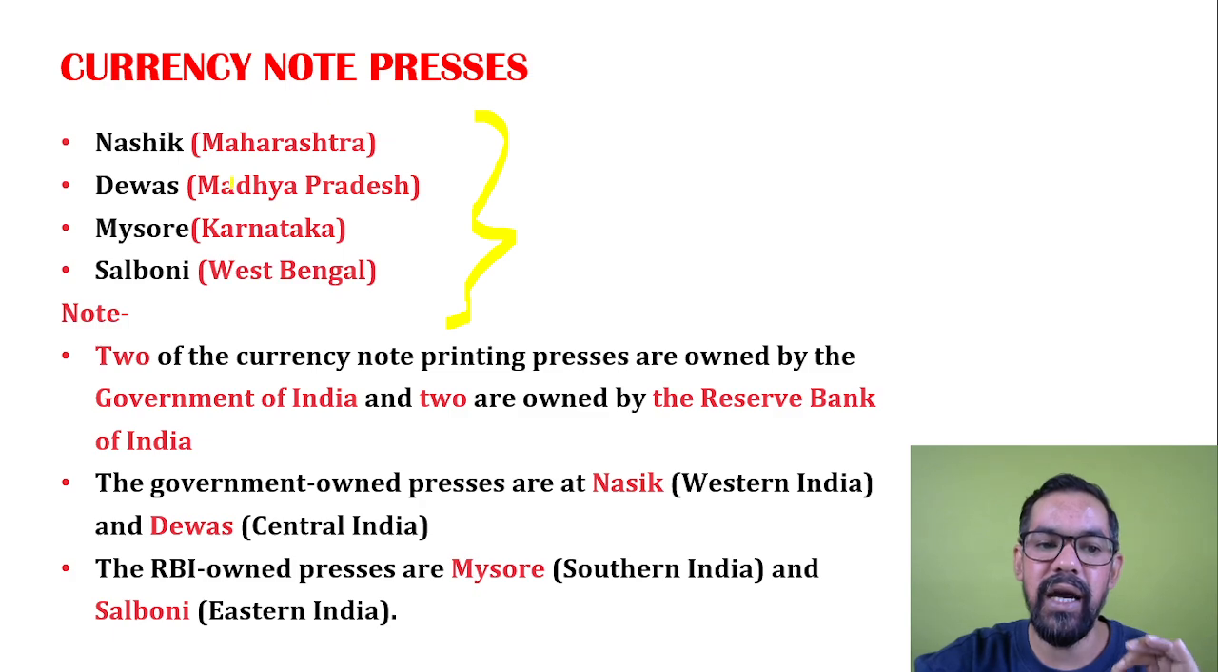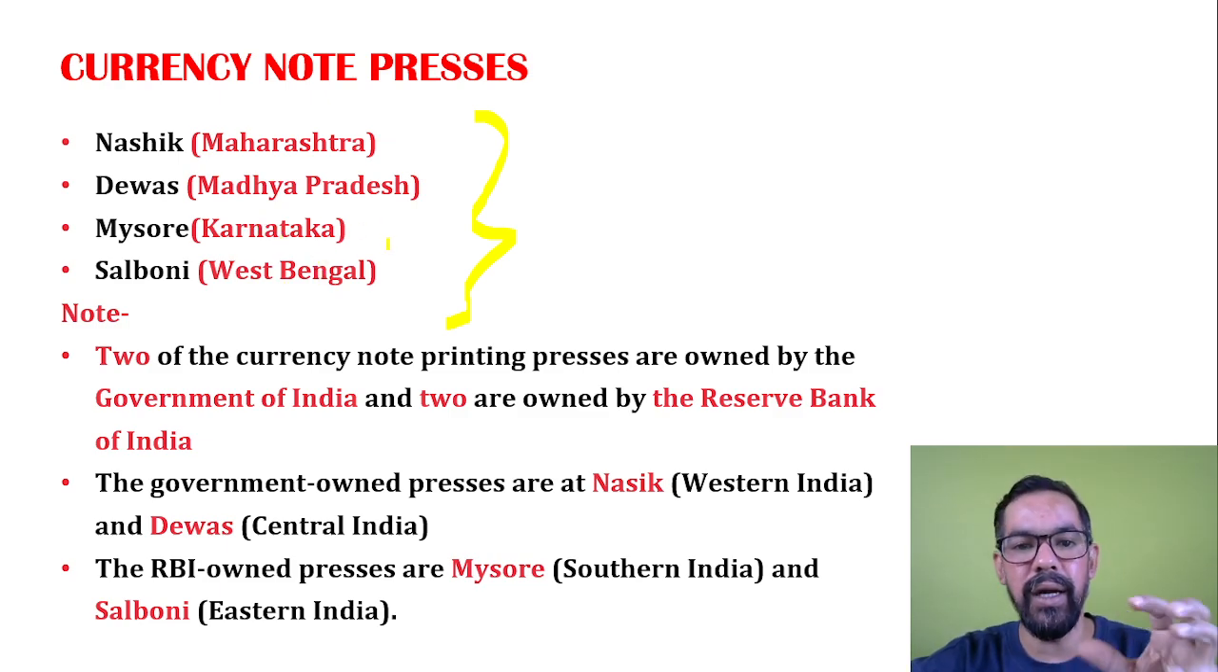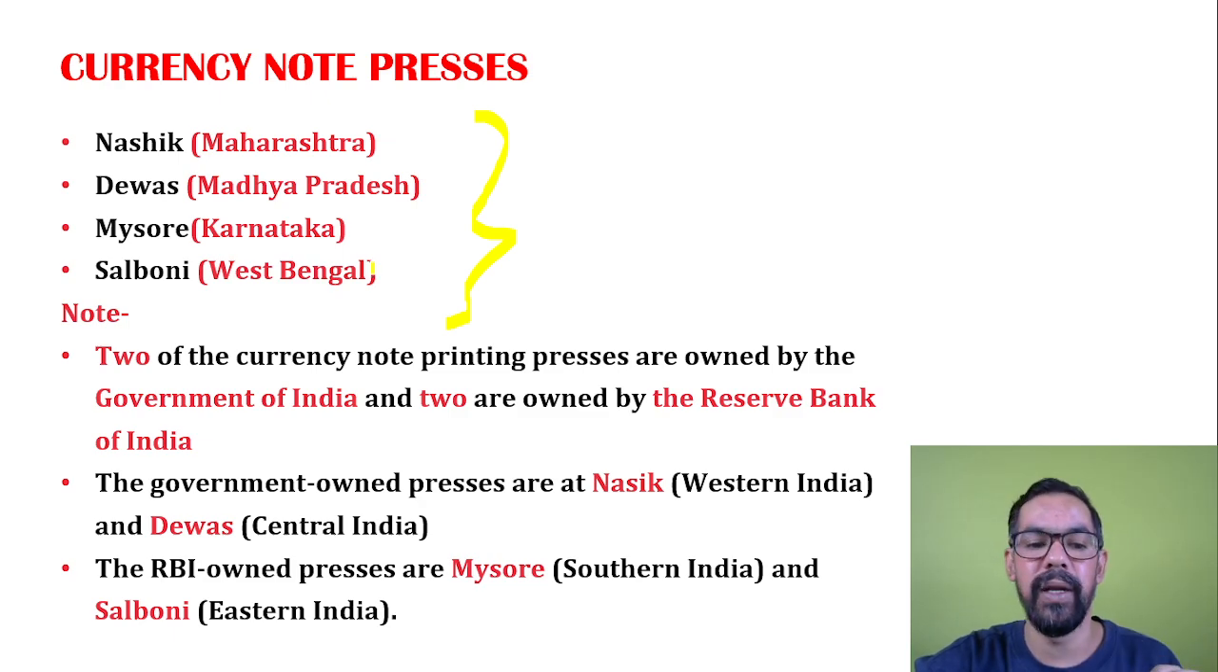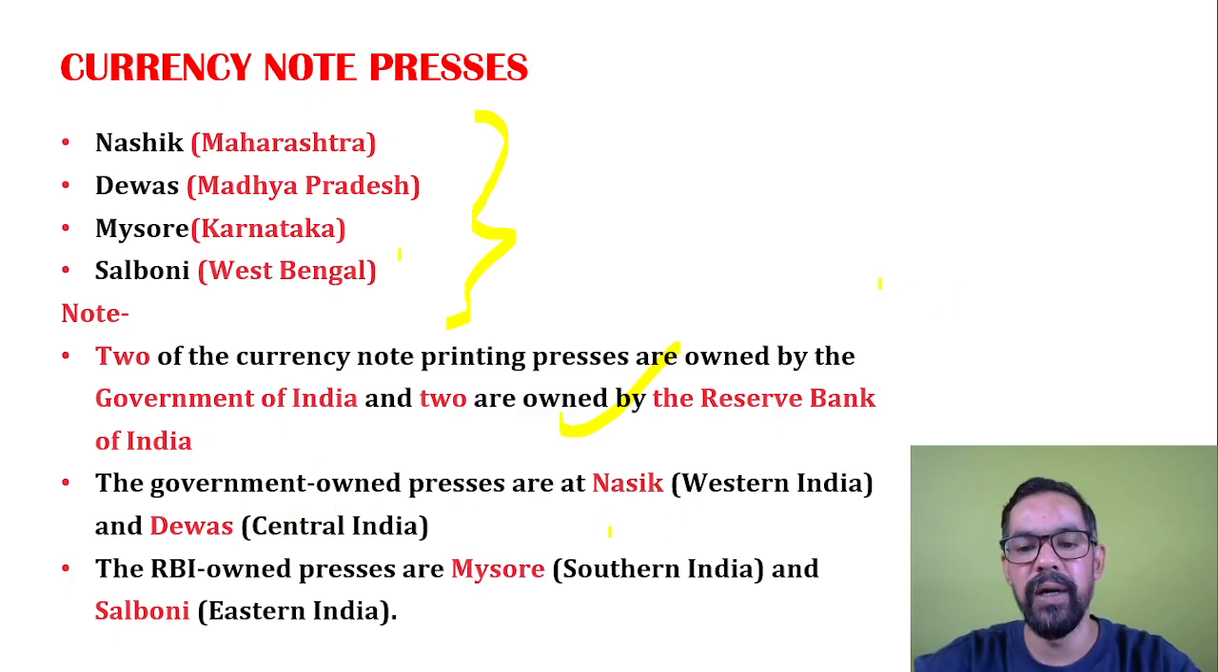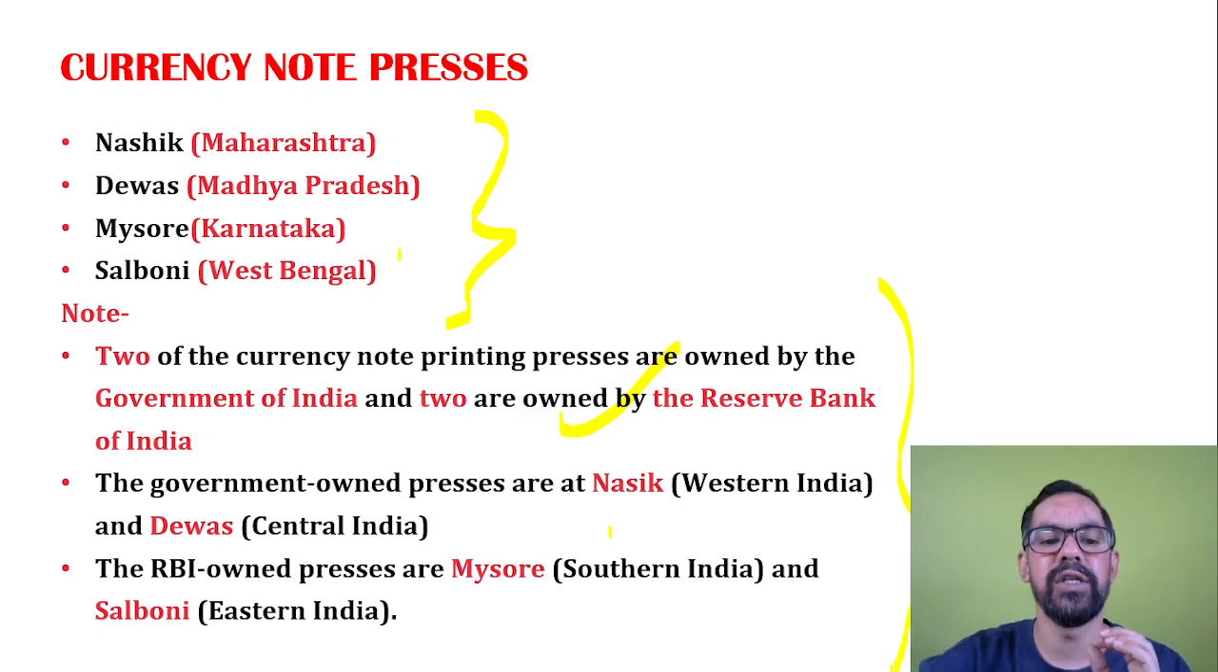So we have four printing presses in India. One is Nasik, another one is Dewas. Nasik and Dewas are owned by the Government of India, and Mysuru and Salboni are owned by RBI under Bharatiya Reserve Bank Note Mudran Private Limited. So two of the currency printing presses are owned by the Government of India, and two by the Reserve Bank of India. As we discussed this data earlier, do remember all four names as well as their ownership.